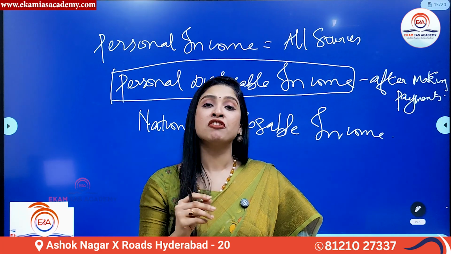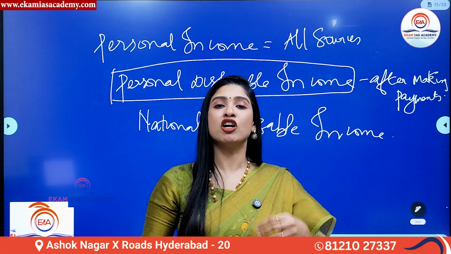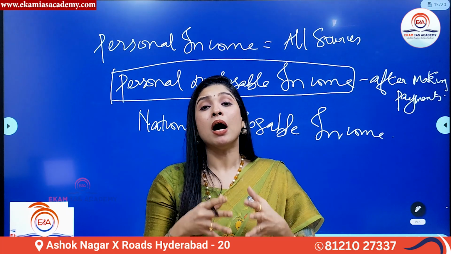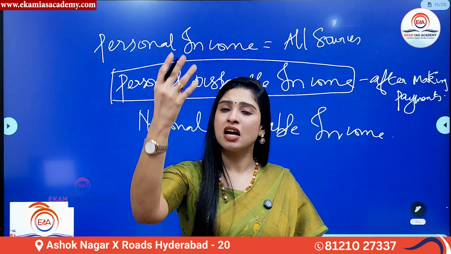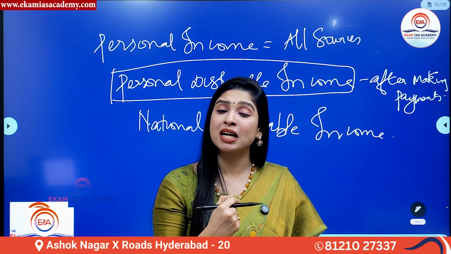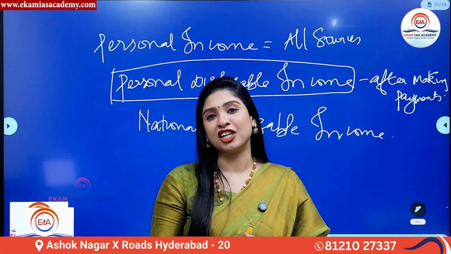For example, you are earning a salary worth 30,000 because you're doing a job. That is your basic salary. Now, apart from salary, you have a property. You are giving it out for rent. Aren't you receiving monthly rent? That is also income received by you, apart from the 30,000 salary that you get.